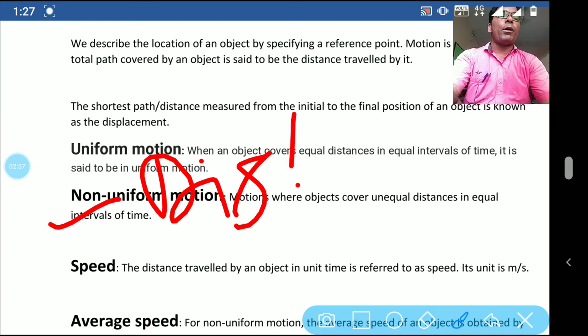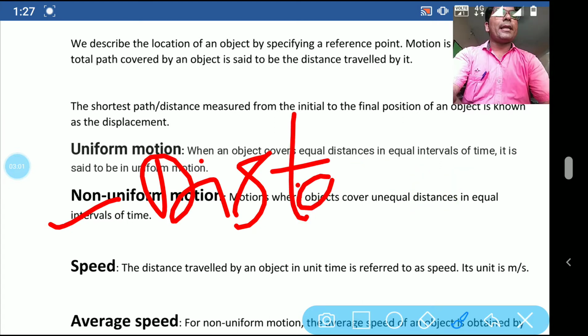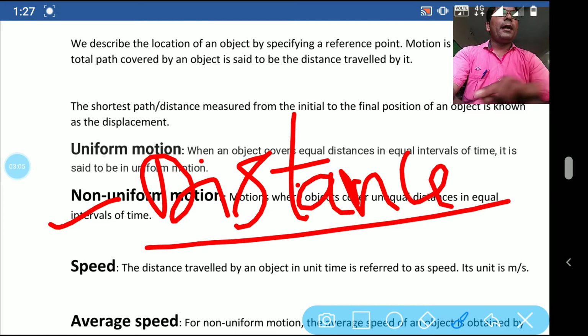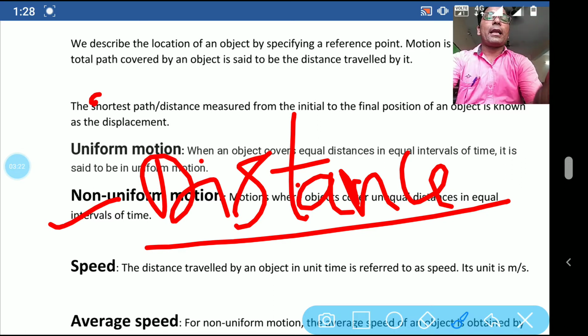Student, there are two more topics I explained, and you got the PDF also. Number one is distance. What is distance? Distance is the actual length of the path traveled by a moving body. Suppose a body is moving in different ways like this. I can draw the diagram here.